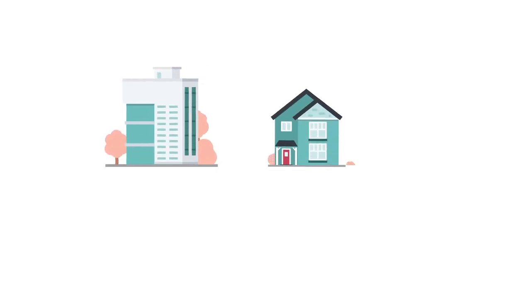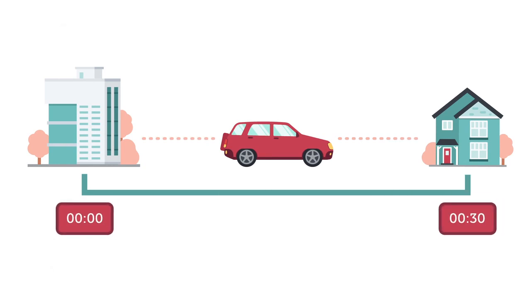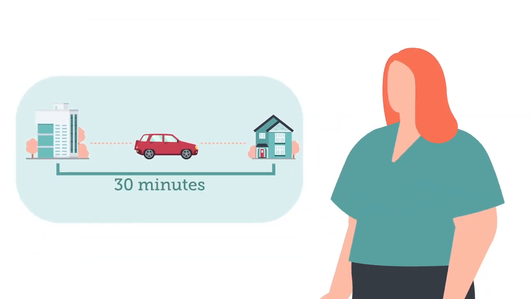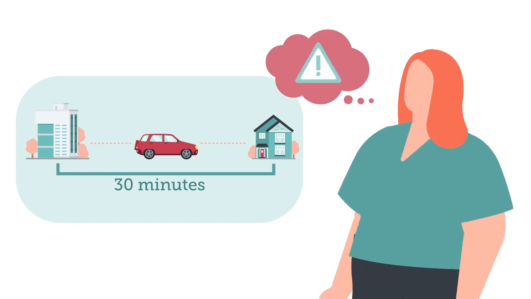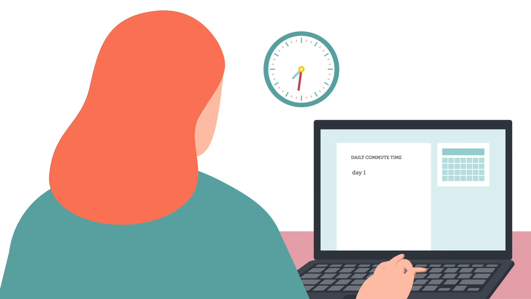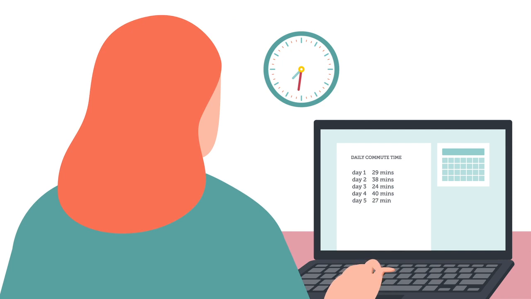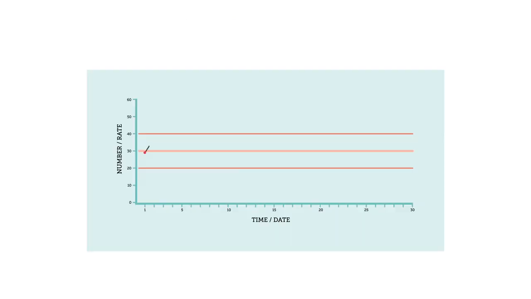To recognize whether variation is common or special cause, we need to measure it over time. When we understand variation, we avoid reacting to a single data point and instead make sure to look at what is happening over time. This is why we collect and analyze data as frequently as possible in improvement. So, if you're trying to get a handle on the variation in your evening commute times, you would track the time it takes you to get home from work every day. One way to analyze the collected data is in control charts.